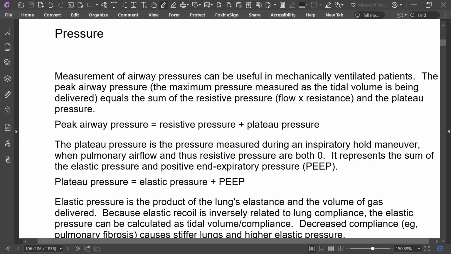It's a very important topic regarding pressure of the respiratory system. Now I would like to discuss these things in a very simplified manner.